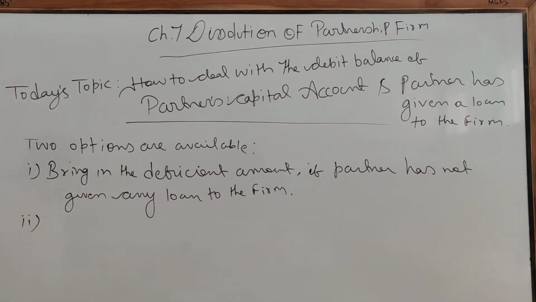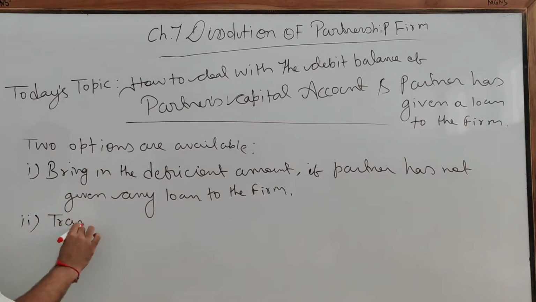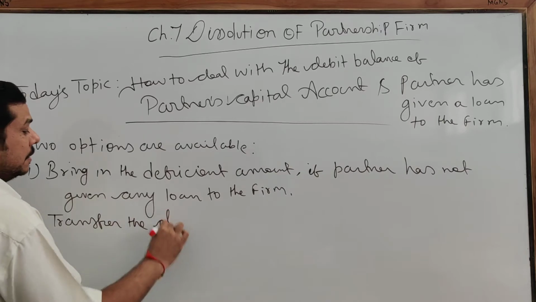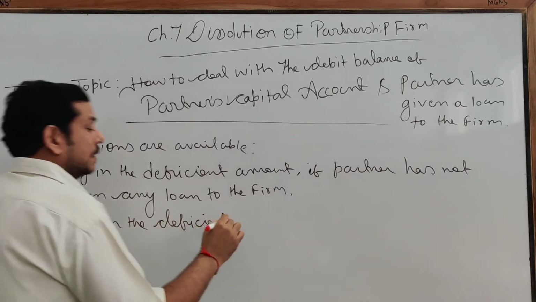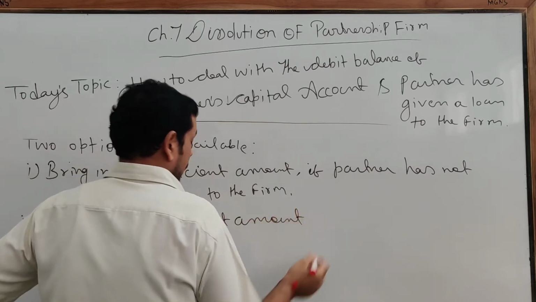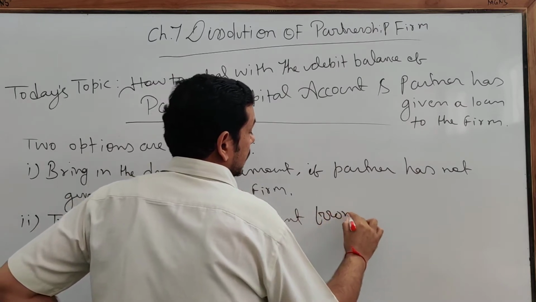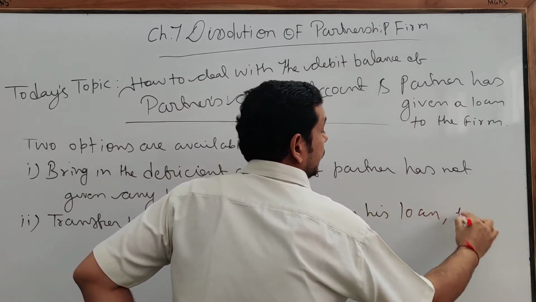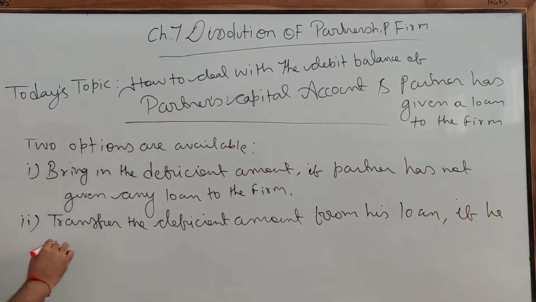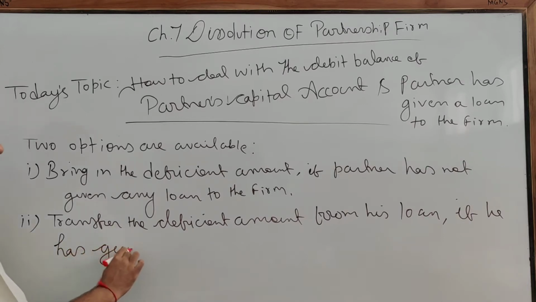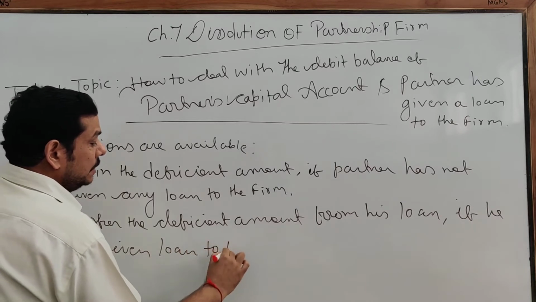The second option available to the partner, the second remedy, is to transfer the deficient amount from his loan account, if he has given a loan to the firm.